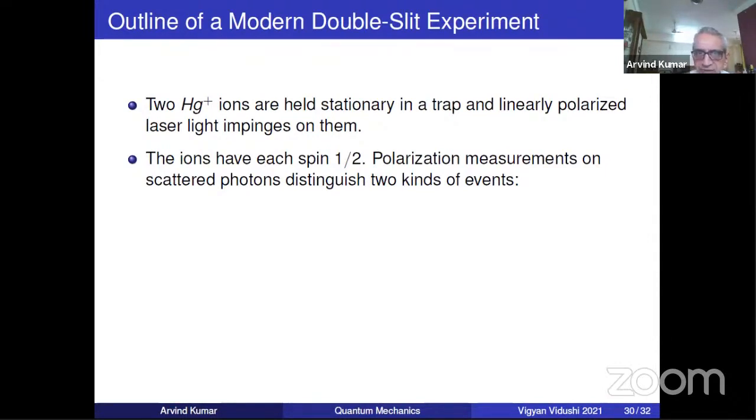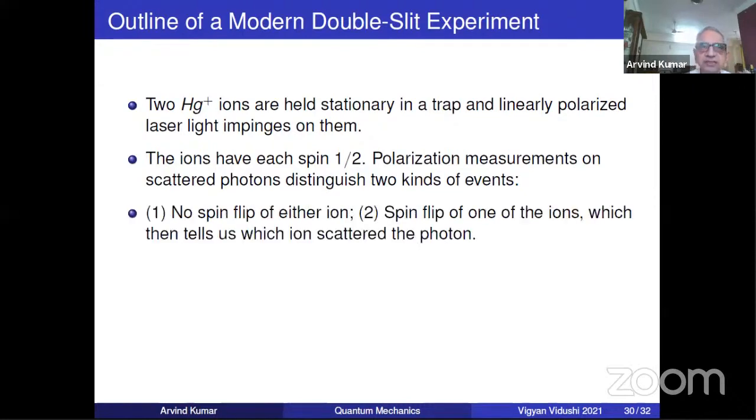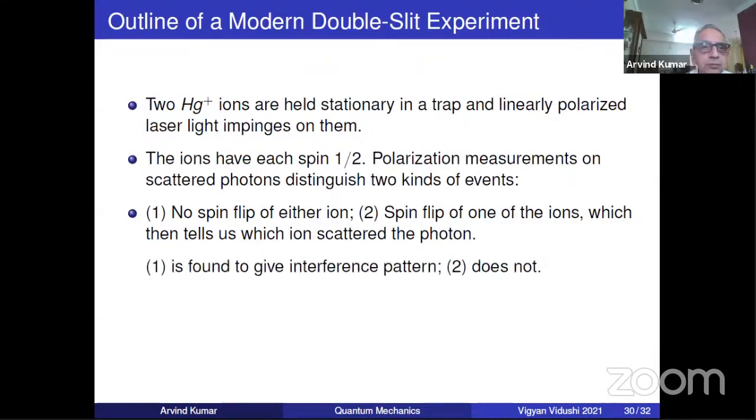Polarization measurements on scattered photons distinguish two kinds of events. There is no spin flip, and there is spin flip of one of the ions. Spin can flip, it can be up or down, as you may have known. So these two kinds of measurements you can do.